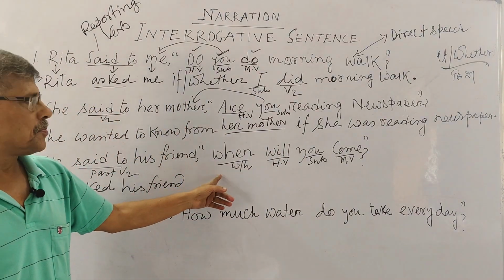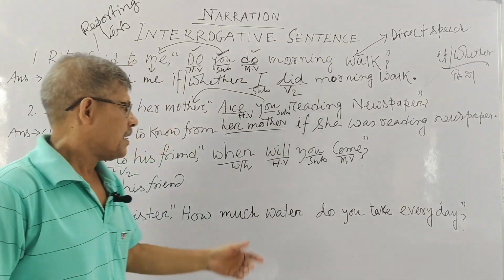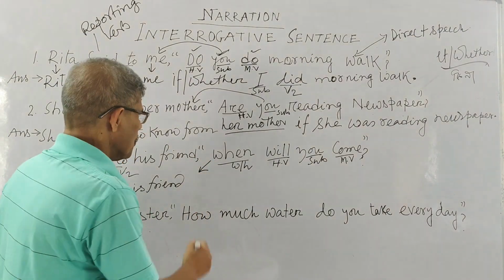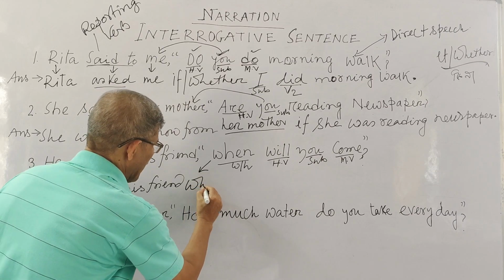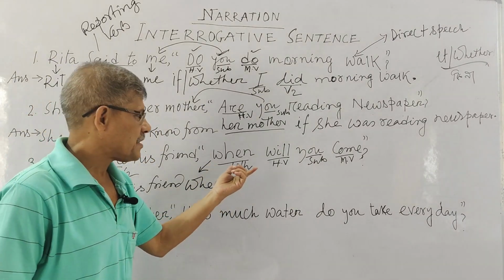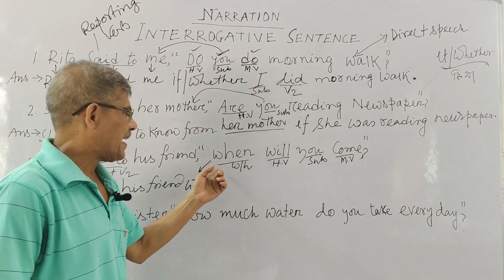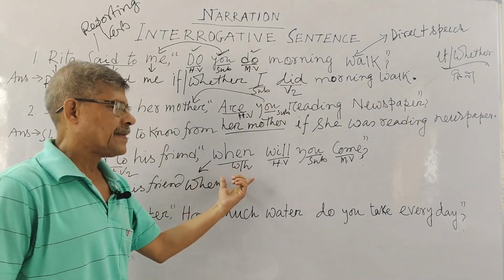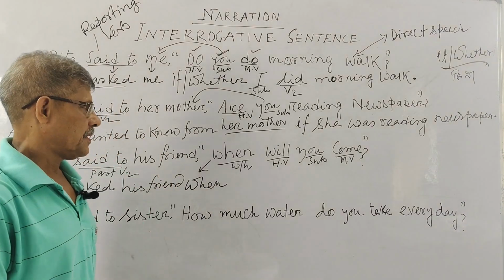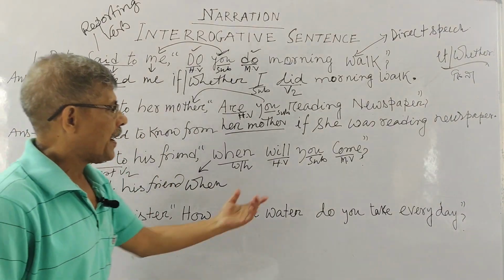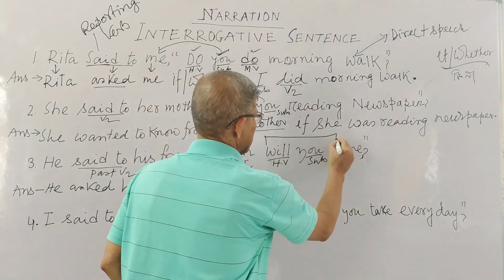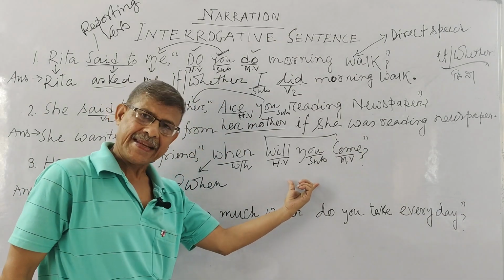When your interrogative sentence begins with WH, then that given WH would be your linker, that is when, mind it. If your interrogative sentence begins with WH, that interrogative pronoun will be your linker, isn't it?